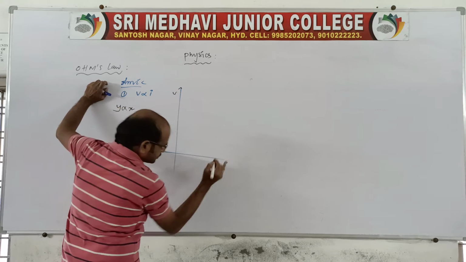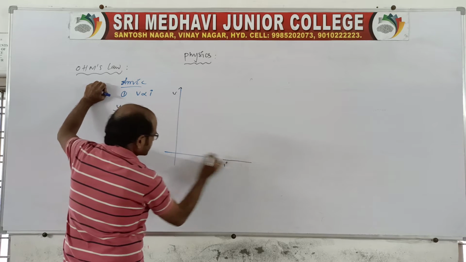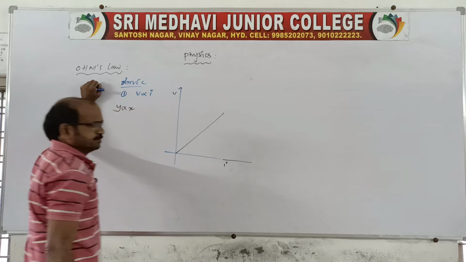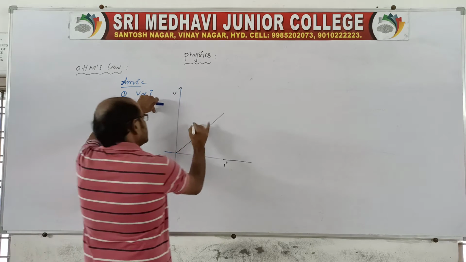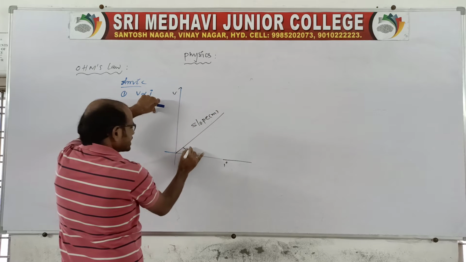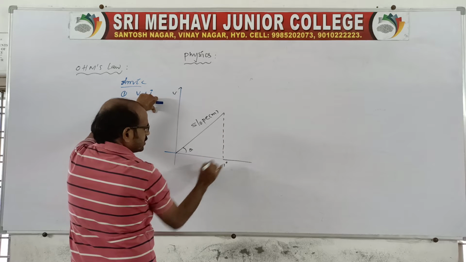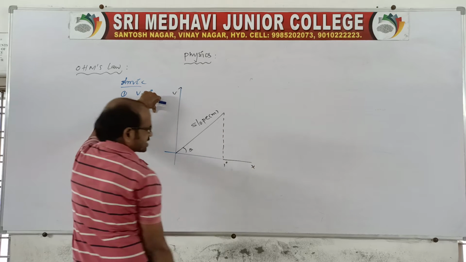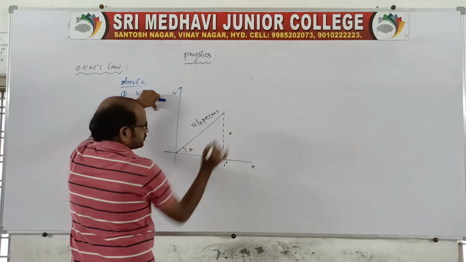If directly proportional, the graph is represented as a straight line. We discussed this in the first year also. The slope of the graph makes an angle theta, and you extend a line onto the X axis.